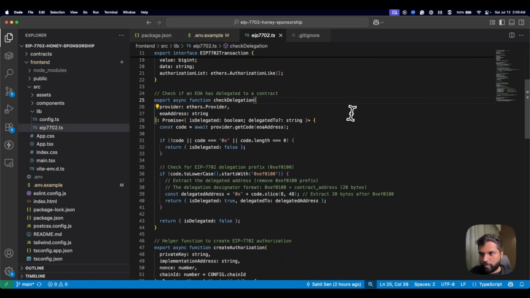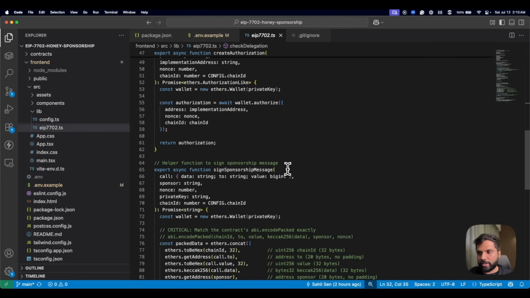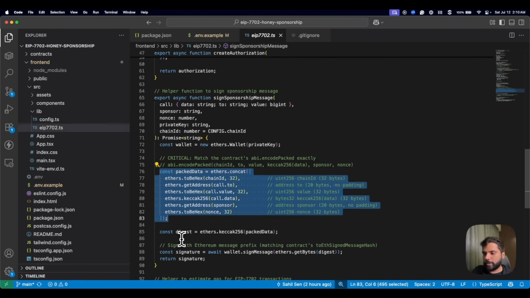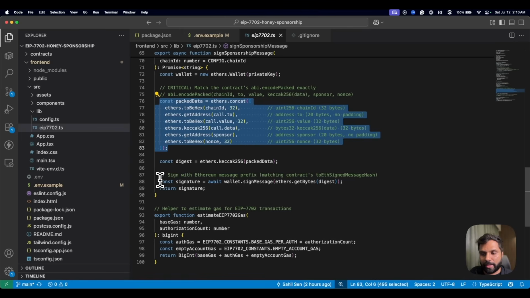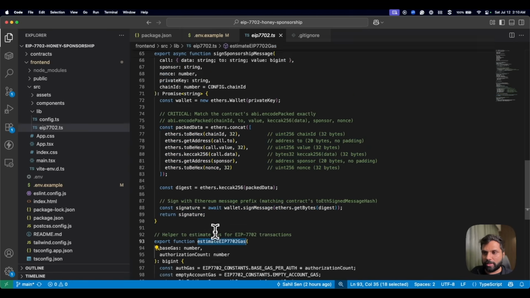So that is what we are doing over here. We check if the EOA has the code or not, and then extract the address as well. Another important helper function is signSponsorshipMessage, which creates a message digest expected by the smart contract function, which will be the EOA's smart contract function. Then we sign the message, and we estimate gas using this function.